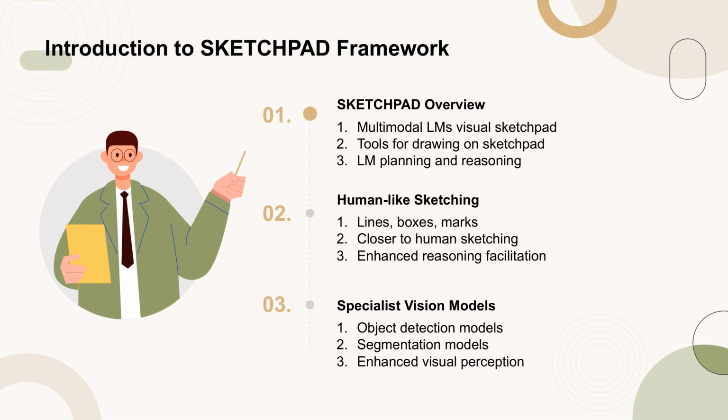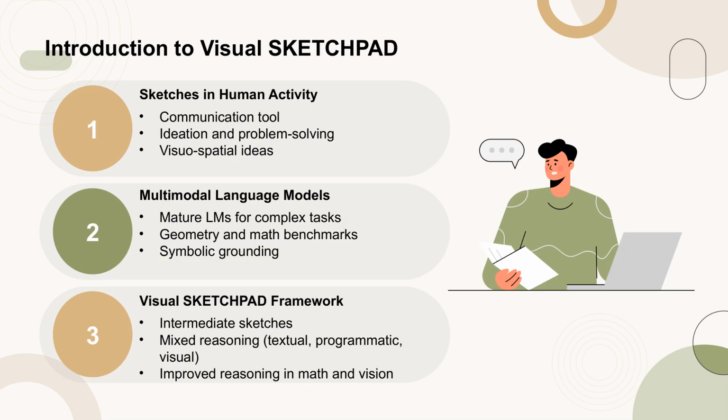Unlike previous methods that rely on text-to-image models, Sketchpad enables LMs to draw with lines, boxes, and marks, which more closely mimics human sketching and better facilitates reasoning. Additionally, Sketchpad integrates specialist vision models, such as object detection and segmentation models, to enhance visual perception and reasoning capabilities. This framework has been tested on a variety of math and complex visual reasoning tasks, demonstrating significant performance improvements over base models without sketching.